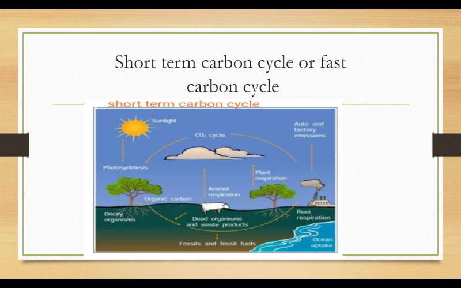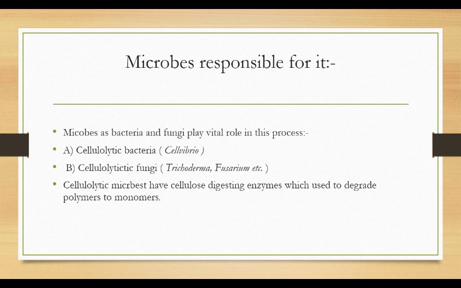It will be broken down into the elemental form, that is carbon, hydrogen, and oxygen. And then carbon will again become part of the atmosphere. So here the short-term carbon cycle gets completed, right? There are some microbes which are responsible for this cycle. Of course, many things are required to get digested, but let's take the example of cellulolytic microbes, which cause degradation of cellulose, right?